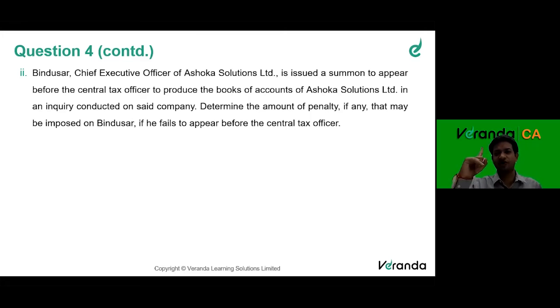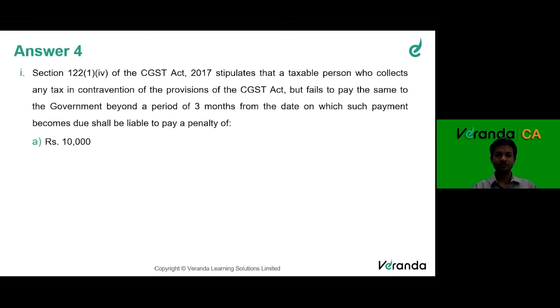You remember section 122 talks about 4 offenses. One of them is summon, and the penalty will be 25,000. Let's see. First, section 122: if someone collects tax but does not pay beyond 3 months, the penalty is under section 122, while arrest is under 132. So someone who does not pay tax for more than 3 months is liable to a penalty of rupees 10,000 or an amount equivalent to the tax evaded, whichever is higher.